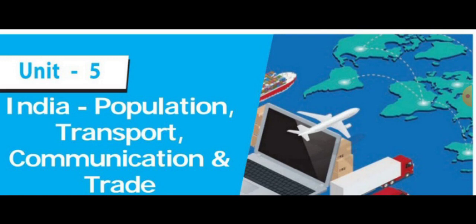Then border roads, they are classified into 2 types, golden quadrilateral and north, south and east, west corridor. From here map also we learned. Then next one is the expressway. There are 4 important expressways: Mumbai to Pune, then Kolkata to Dum Dum Airport, Durgapur to Kolkata, Yamuna to Delhi.